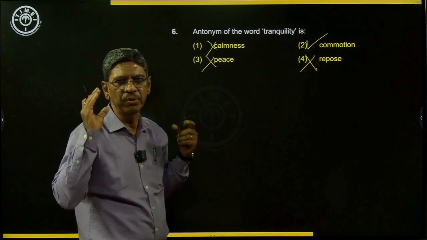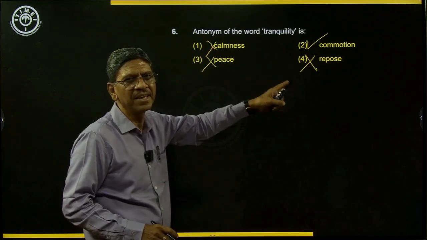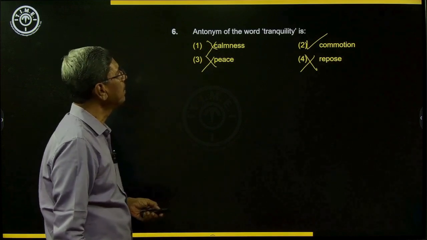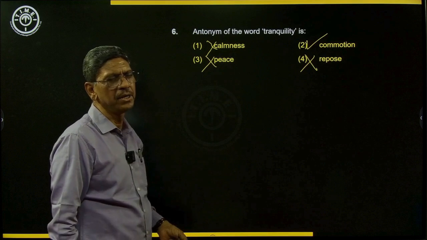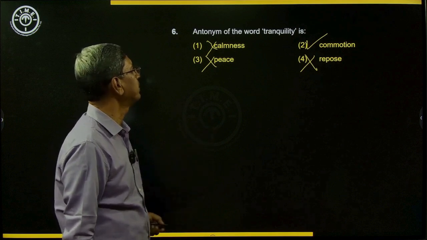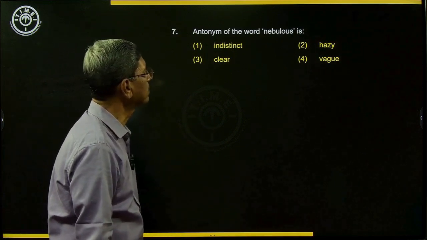Tranquility means peacefulness. So peace is there, calmness is there, repose is there. All three words mean peace and are synonyms of tranquility. So the best antonym among the words given is commotion. Let us look at the next word. Antonym of the word nebulous.